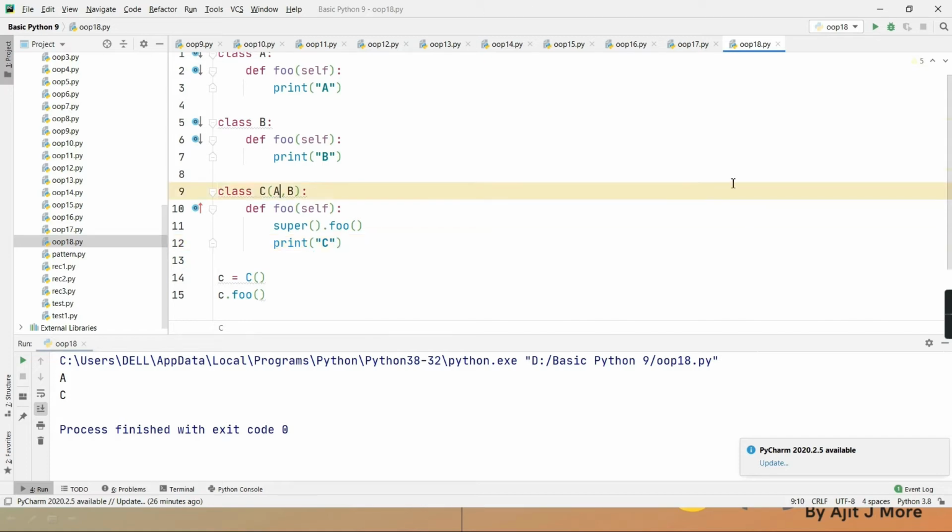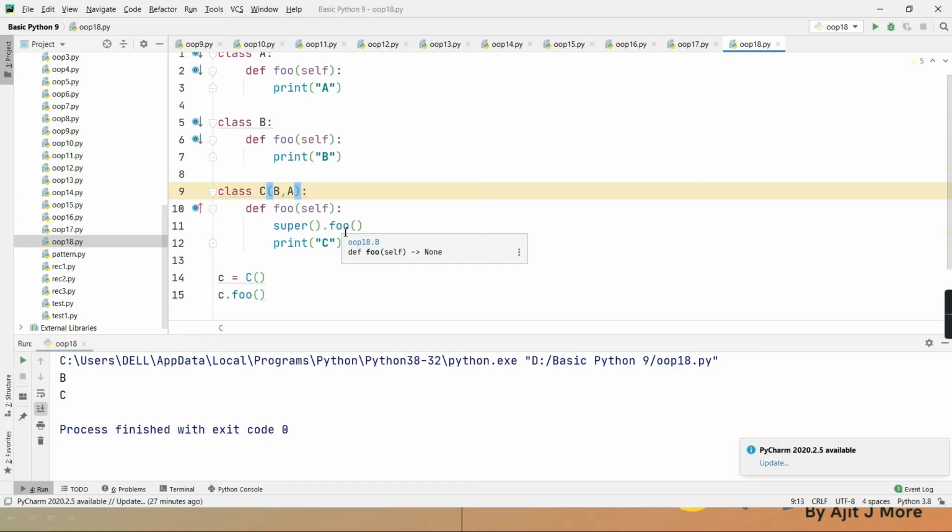Suppose this sequence, if I change it here and make it B comma A, it will call B's foo. Clear? I'm sure she again tried to match this with Java and C++. In C++ you have to write the class name with scope resolution. In Java, if you use super dot and call it, it gives an error. It says ambiguity, confusion, because both parents have the same method. Then which one to call? Correct? But here it doesn't give an error.